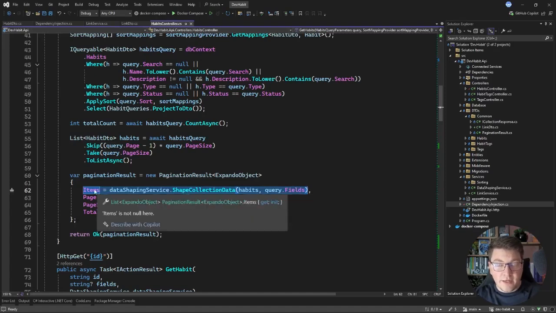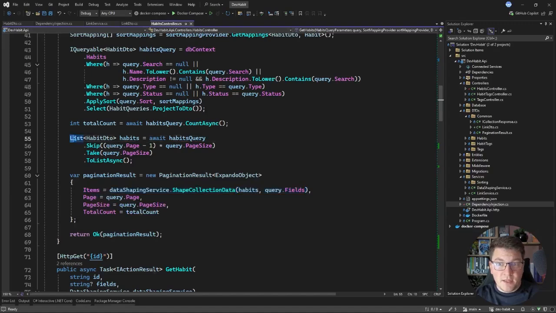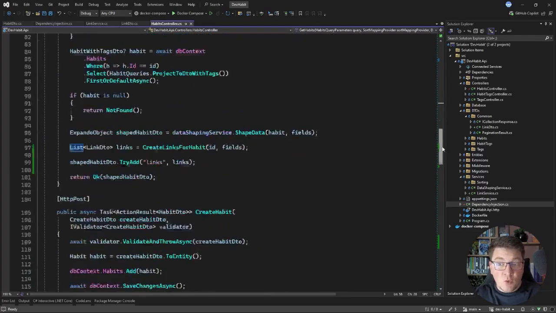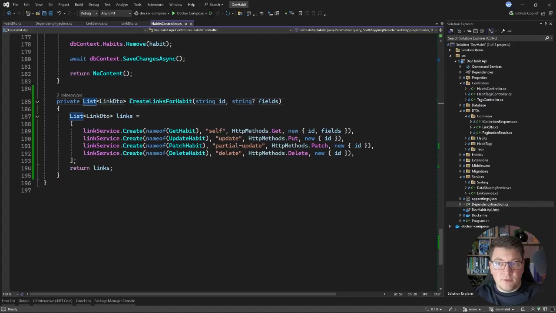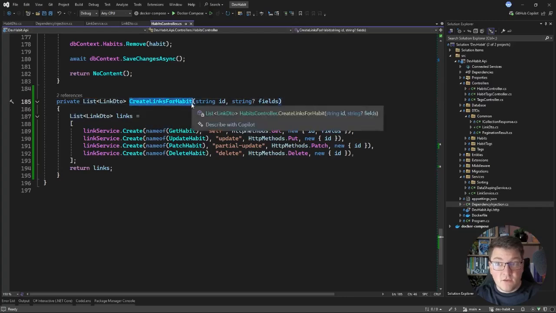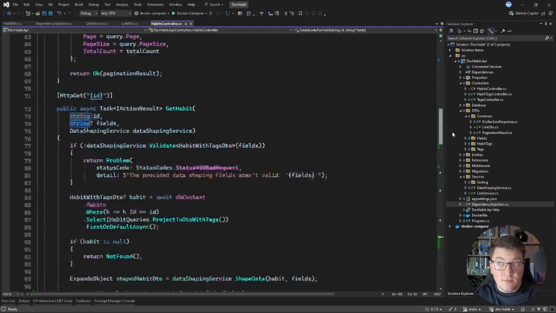Let's tackle the collection of resources, which is our items collection, and note that this is a collection of Expando objects, but the underlying type is our collection of habit DTOs that we extract here. And what's really critical to consider here is what is the information that's required to properly construct the hypermedia links for a single resource. If we take a quick look at the helper method that we created, create links for habit, it relies on the presence of the habit identifier. So keep that in mind.